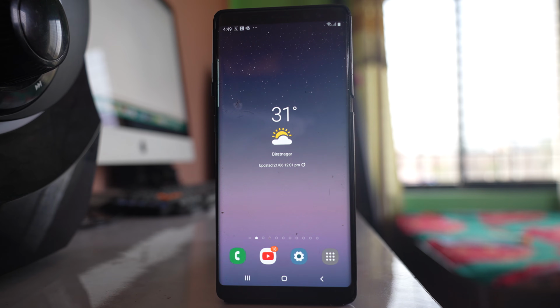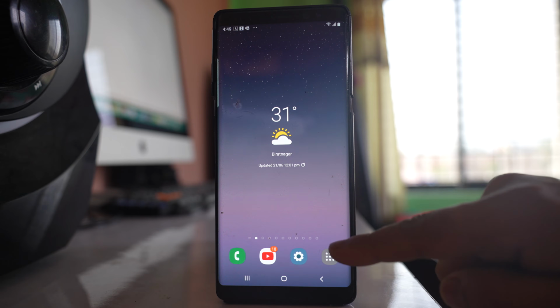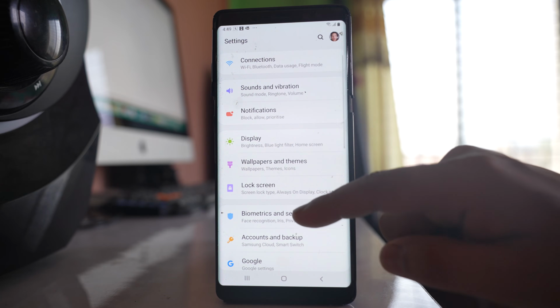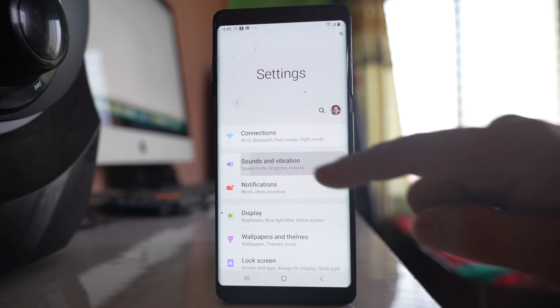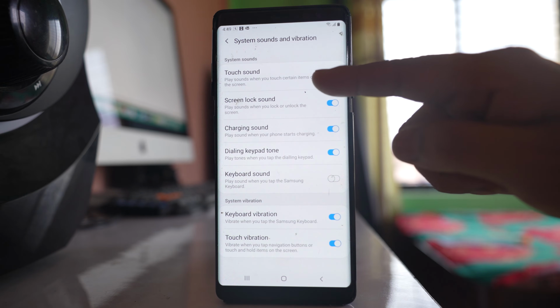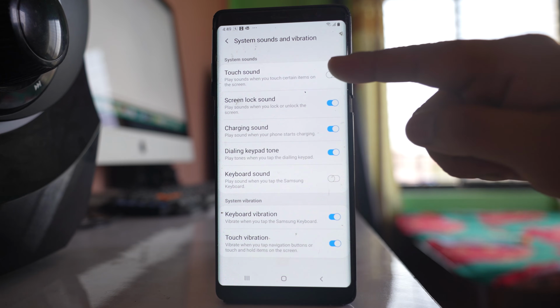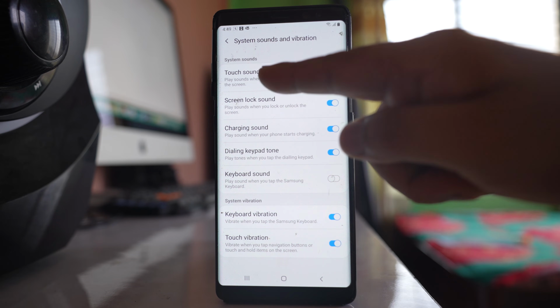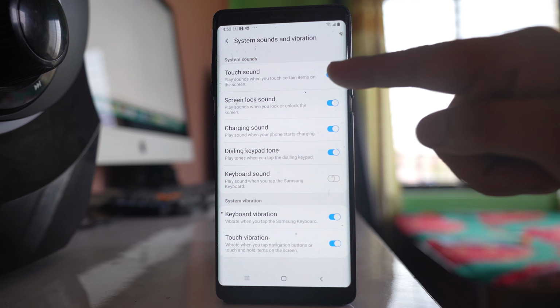Today in this video we will see what to do if your Samsung device is making a clicking noise or a tapping noise when you touch the app icons on the screen. For that, go to Settings, go to Sounds and vibration, go to System sounds and vibration, and if you see, there is an option called Touch sound. If you enable this option, it will play a sound when you touch certain items on the screen.